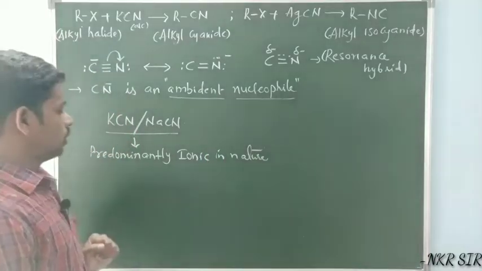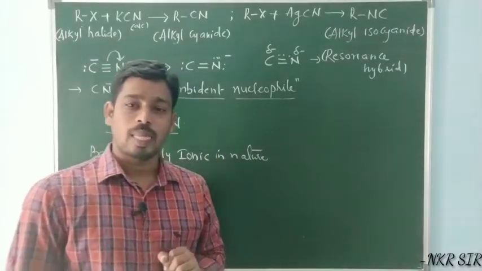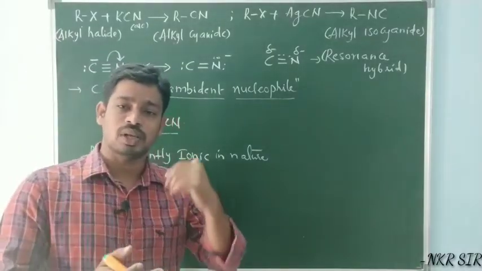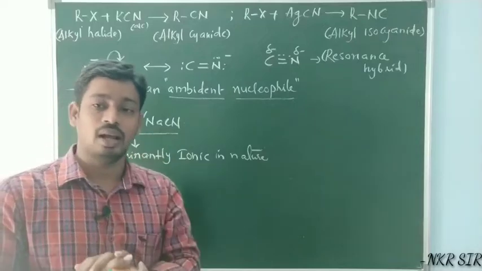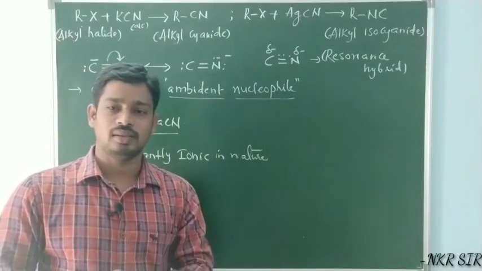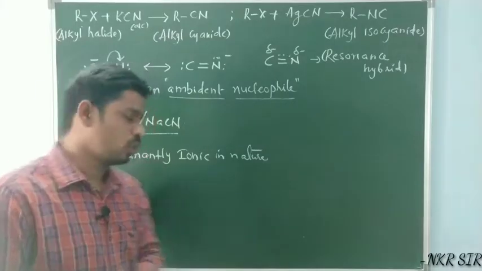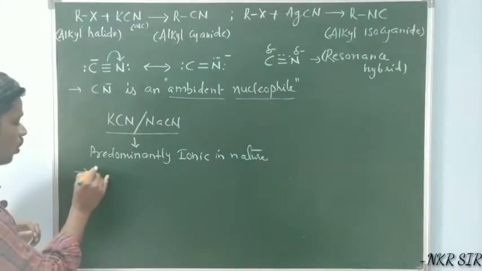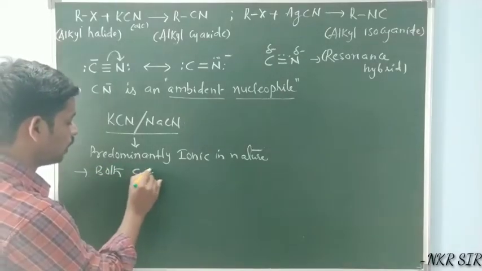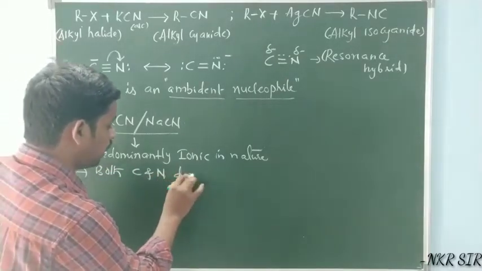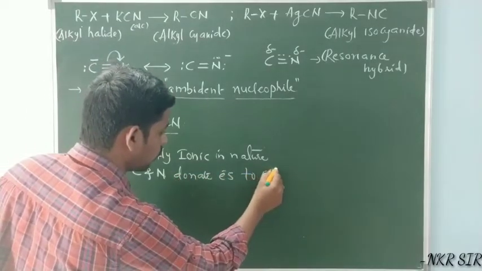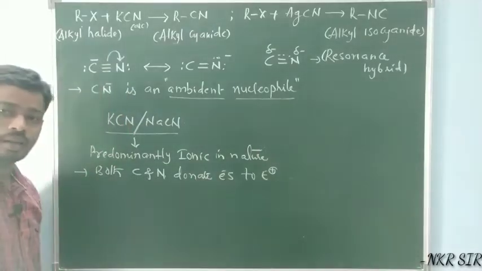That's the reason both carbon and nitrogen of the cyanide present in potassium cyanide are ready to attack the electrophilic site, both carbon and nitrogen donate electrons to the electrophile. Is it clear?